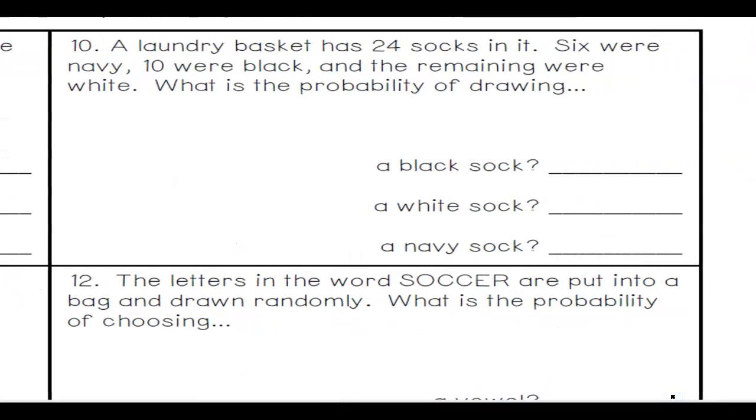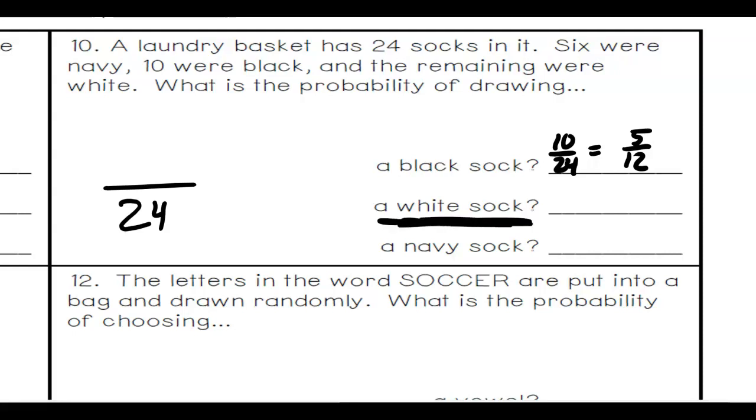A laundry basket has 24 socks in it, so there's your total outcomes, right? 6 are navy, 10 were black, and the remaining were white. What's the probability of getting a black sock? Well, that's 10 out of 24, which you can simplify. You can divide those both by 2, which gives you 5/12, right? Always try and simplify. What's the probability of getting a white sock? And then what's the probability of getting a navy sock? You might be saying, wait, Mr. Mason, they don't give you any information about white socks. Yes, they do. They say the remaining were white.